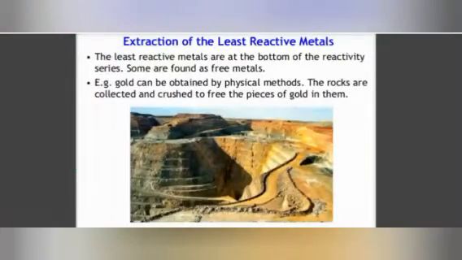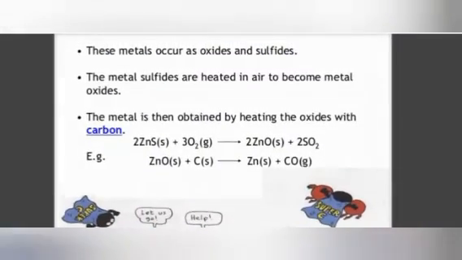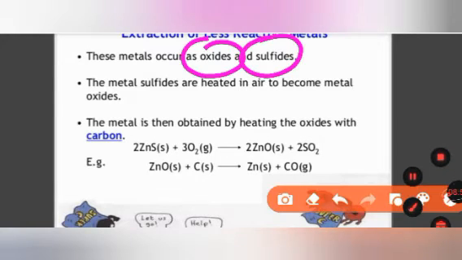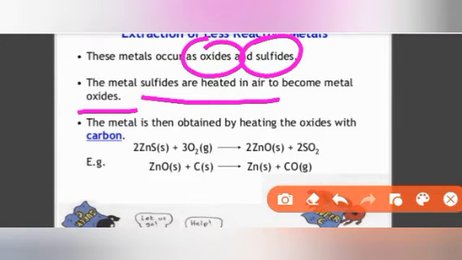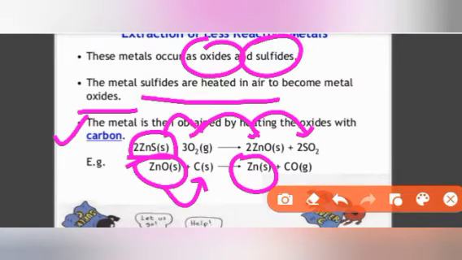This is the rock. Then if we talk about the extraction of less reactive or medium reactive metals, basically these metals occur as oxides and sulfides. ये इनके और जो ऑक्साइड्स और सल्फाइड्स होते हैं. Metal sulfides are heated in air to become metal oxides. The metal can then be obtained by heating the oxides in the presence of carbon. So you can see zinc sulfide is zinc blende, which can react with oxygen, converting to zinc oxide and sulfur dioxide. Then further, that zinc oxide is treated with carbon in the reduction process, and we get crude zinc and carbon monoxide.